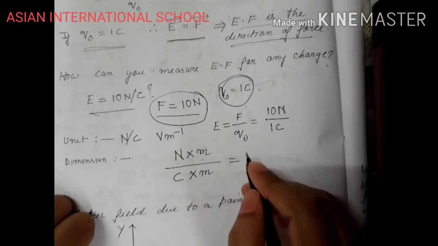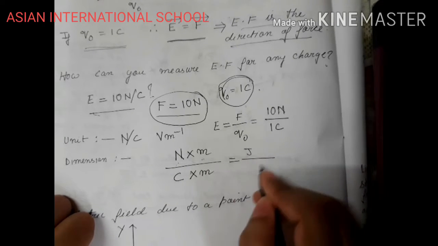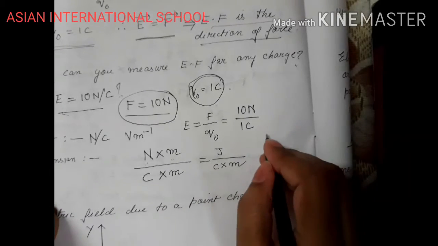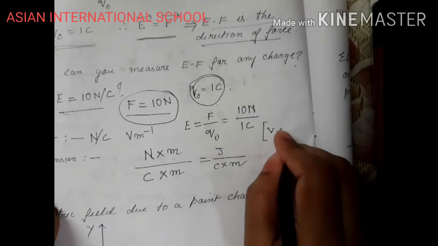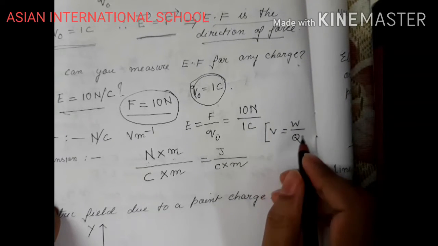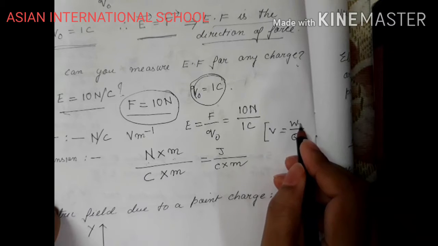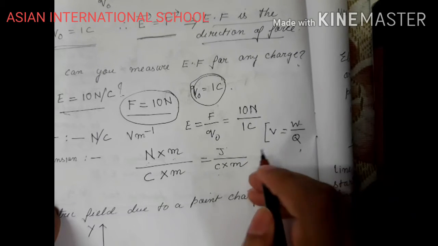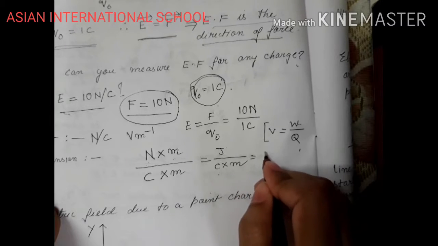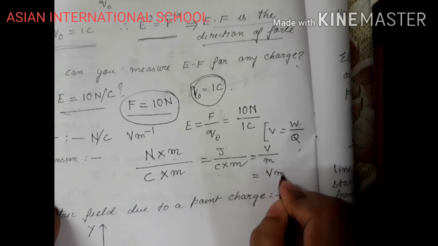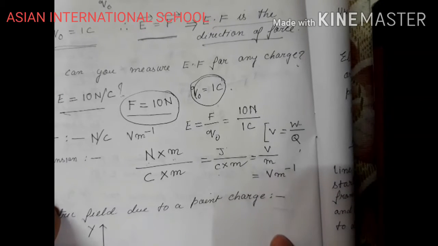What is the unit of work? Joule. So joule, coulomb into meter. Right? Now we have studied potential. V equals W by Q. Right? Okay. So W is joule, Q is coulomb. Joule by coulomb equals volt, potential difference unit, volt by meter, that can be written as volt meter inverse.